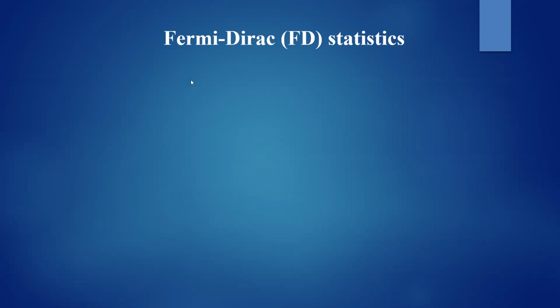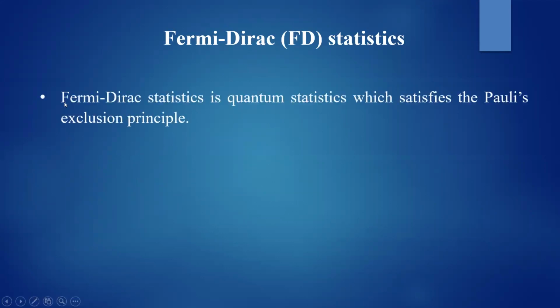The particles which obey this Fermi-Dirac statistics are called fermions. Let us take them in detail. Fermi-Dirac statistics is quantum statistics which satisfies the Pauli's exclusion principle.